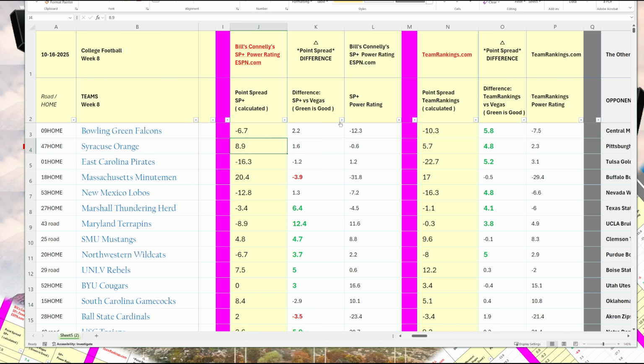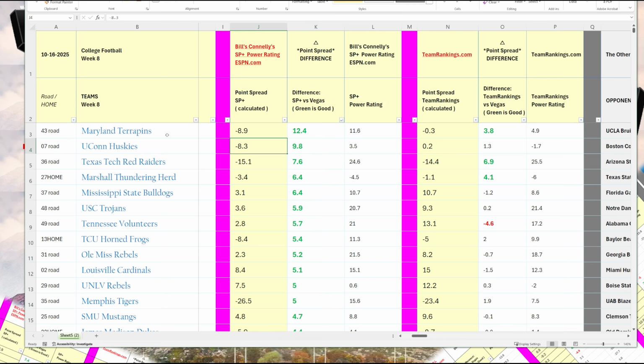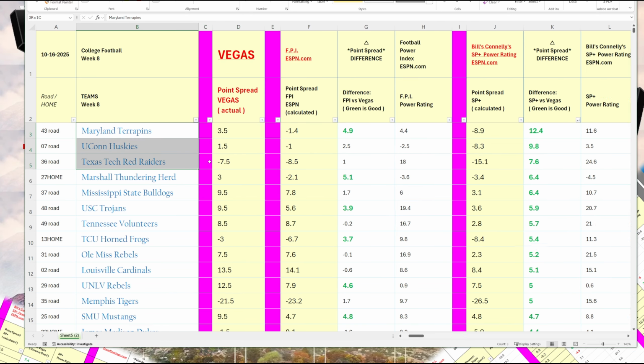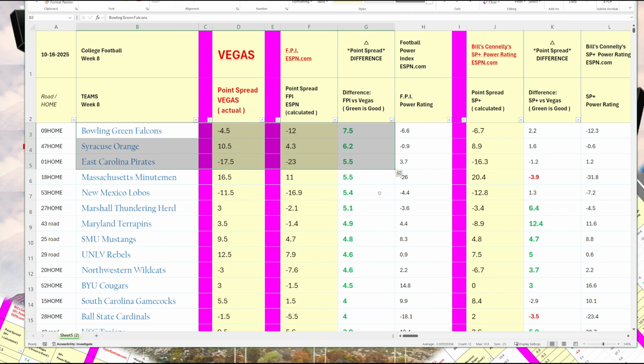So now what we can do is sort largest to smallest, and we see that Maryland's point spread gives them an advantage by 12.4 points. UConn might have an advantage, and then you have Texas Tech, Marshall, Mississippi, USC, Tennessee, TCU, Ole Miss, Louisville, UNLV, Memphis. Maryland, UConn, Texas Tech, they're worth a look. So sort largest to smallest.